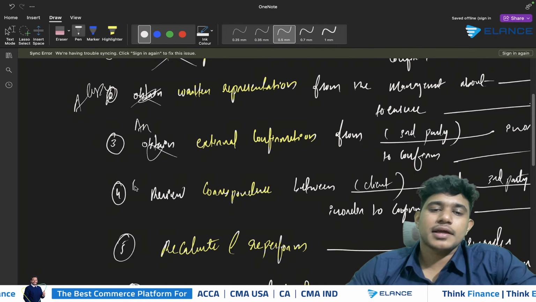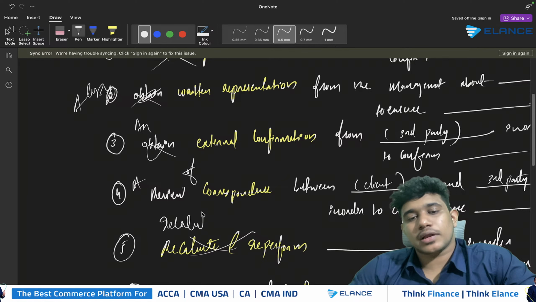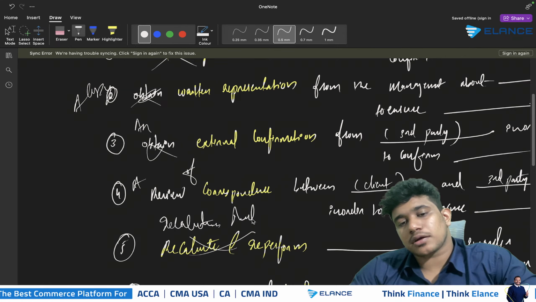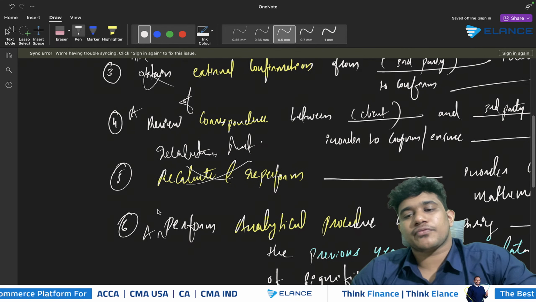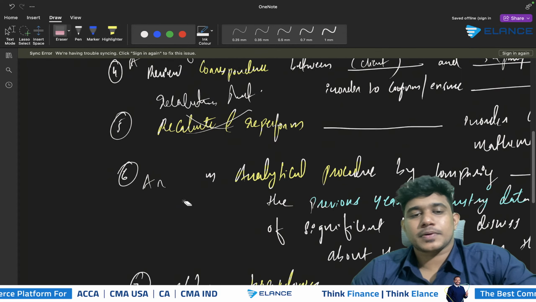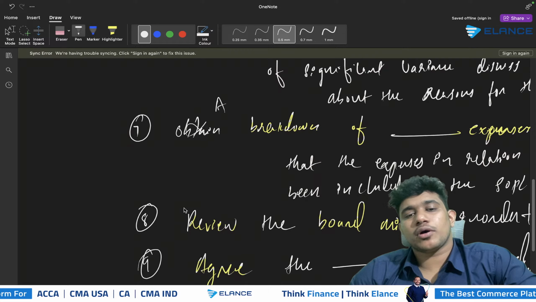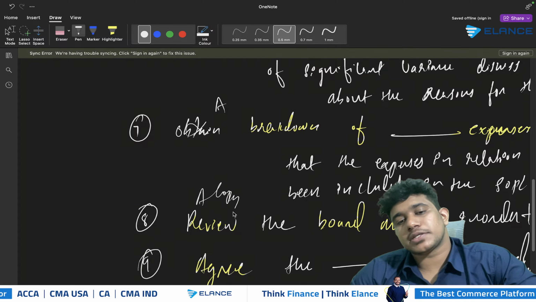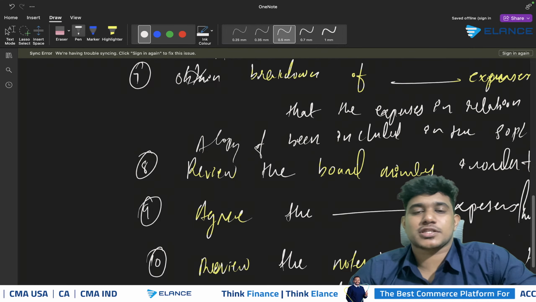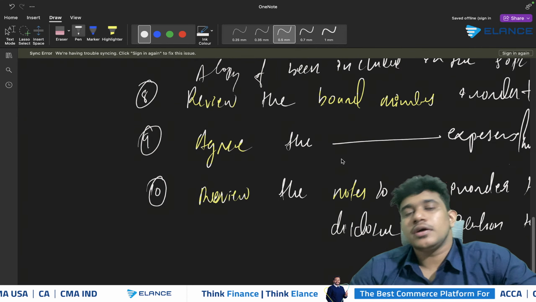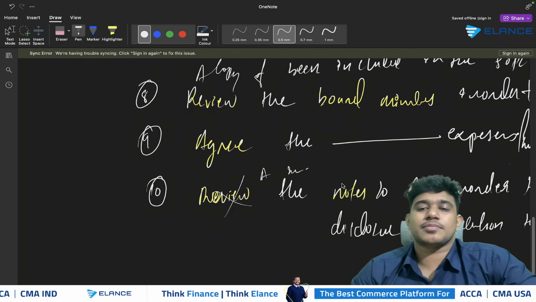You will be able to find an external confirmation or a copy of external confirmation. You will be able to find a review of correspondence. You will be able to find a recalculation sheet or recalculation schedule. You will be able to find an analytical procedure performed by the auditor in the working paper. You will be able to find a breakdown of expenditure. You will be able to find a copy of board minutes. An agreement of expenses to the supporting documents, or a copy of supporting documents, can be found there. A review of notes to financial statements will be there.